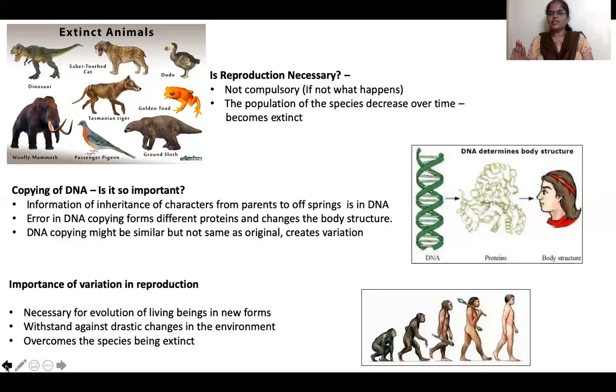These are the 3 reasons why variation is necessary. From these, we know reproduction is very much necessary. Though it is not required as a life process like control and coordination, it is also necessary to have life on earth.